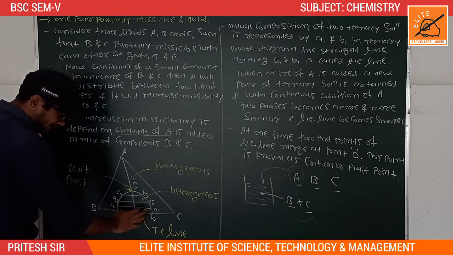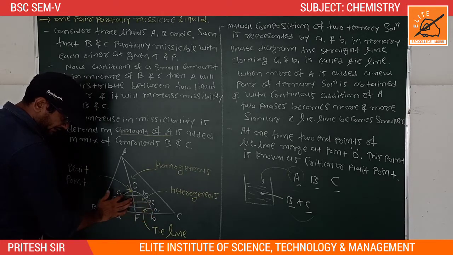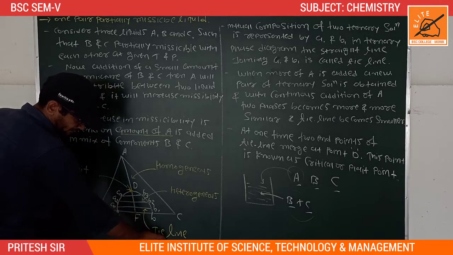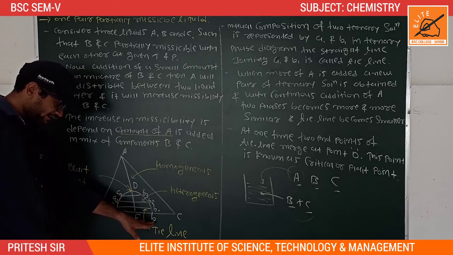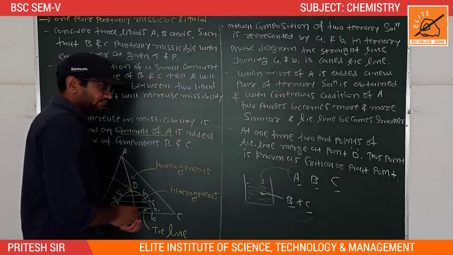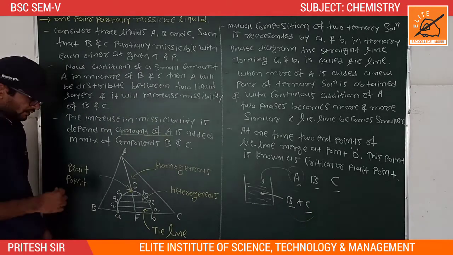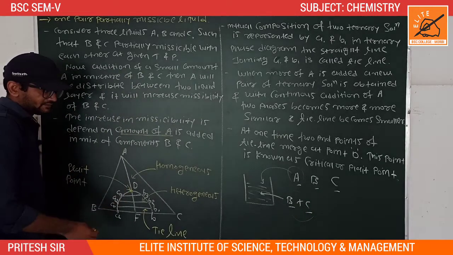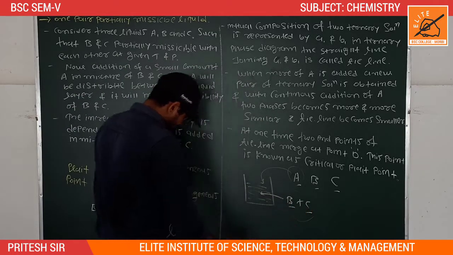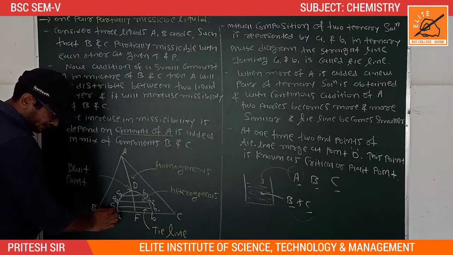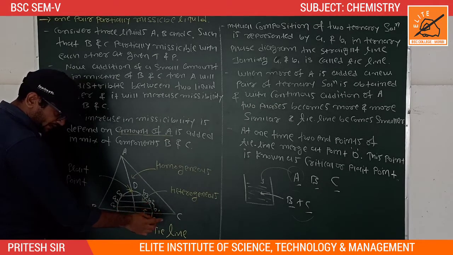Okay, so the straight line joining A1 and B1, A2 and B2, A3 and B3 is called a tie line. Here we can see that the first one, A1 and B1, is the mutual composition of liquids B and C. If I add a small amount of A, the miscibility power of liquids B and C increases.